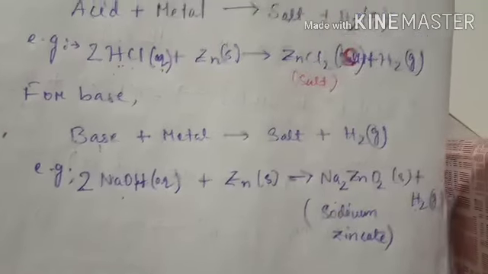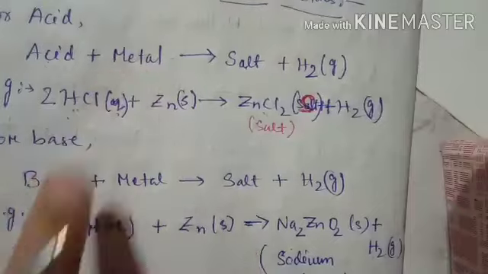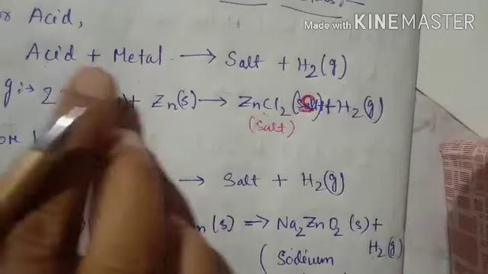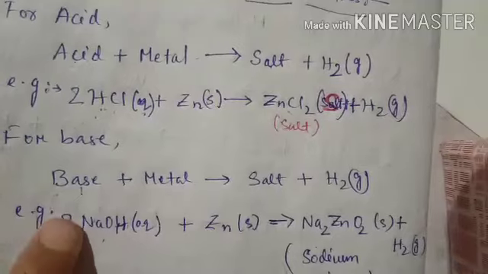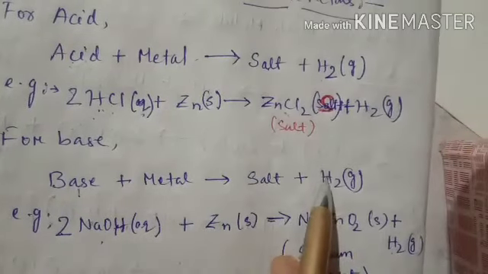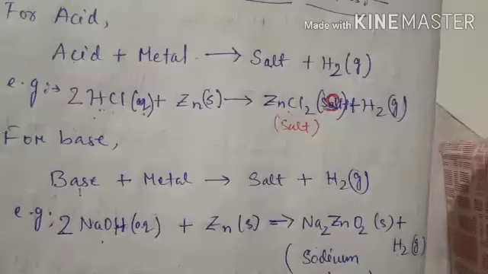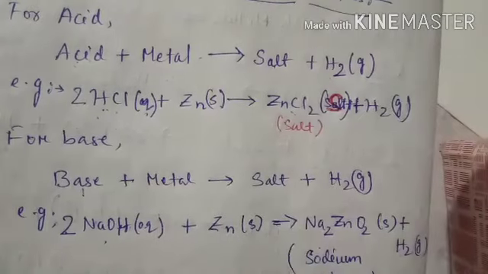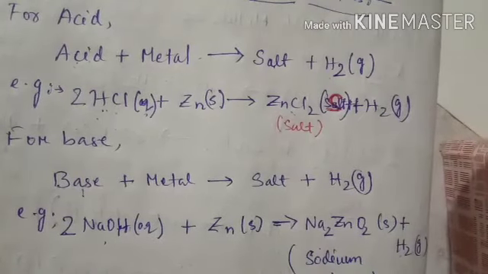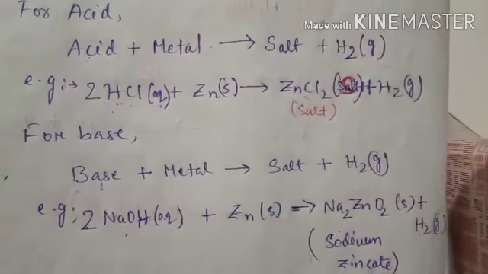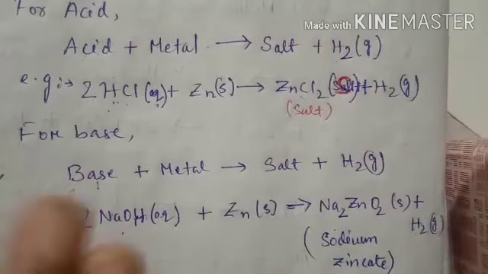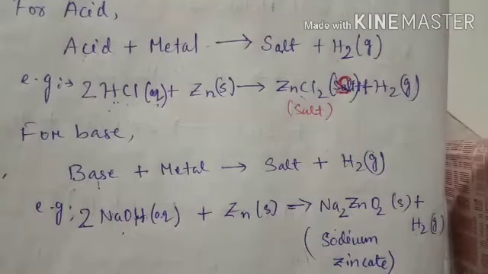In both reactions, acid plus metal or base plus metal, when acid reacts with metal or base reacts with metal, both form hydrogen gas. When the reaction is performed, we can confirm that hydrogen gas is present by doing a small chemical test. How can we test that hydrogen is evolved during this reaction?